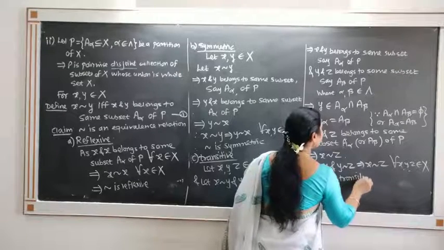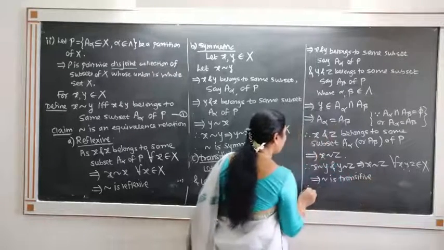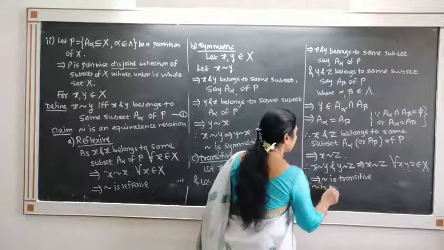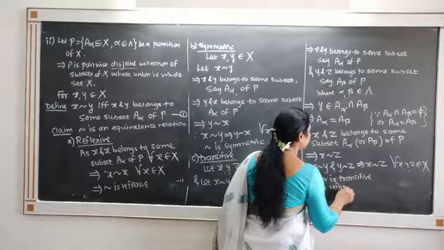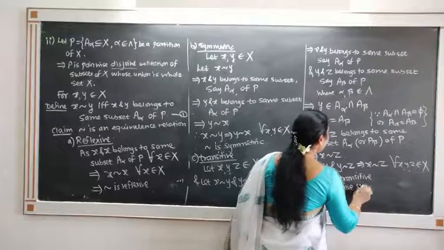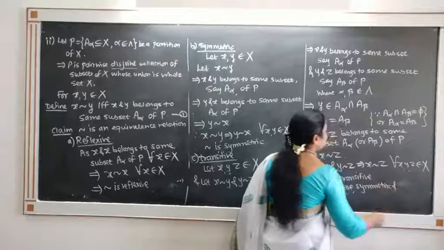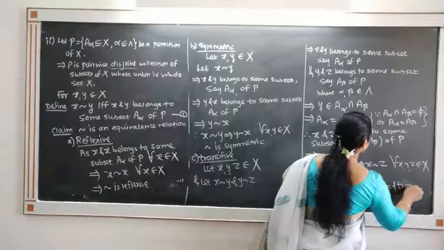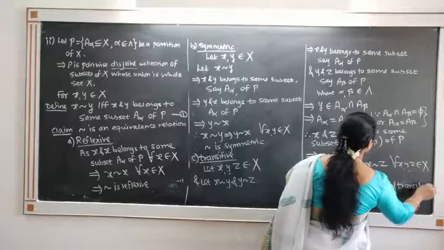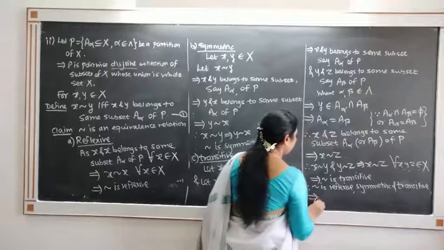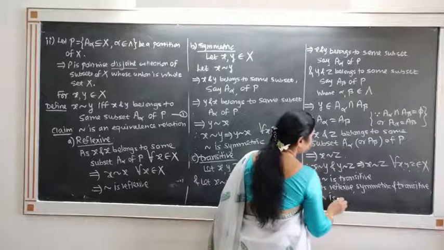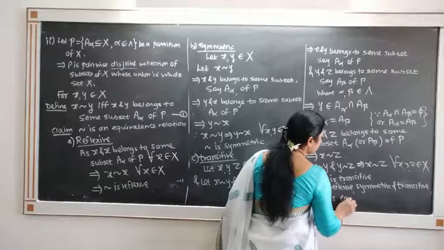The relation is reflexive, symmetric and transitive. This relation is reflexive, symmetric and transitive, so this implies that this relation is an equivalence relation.